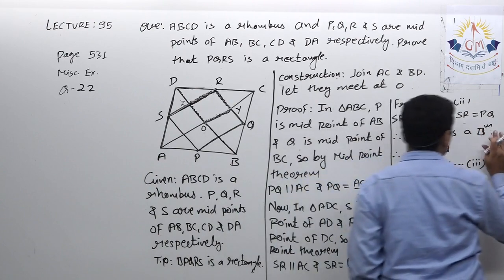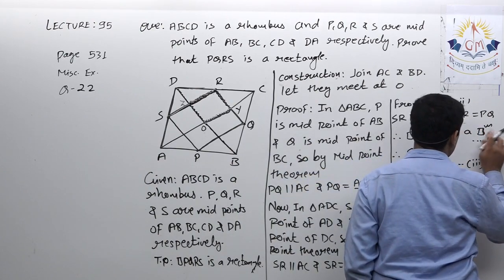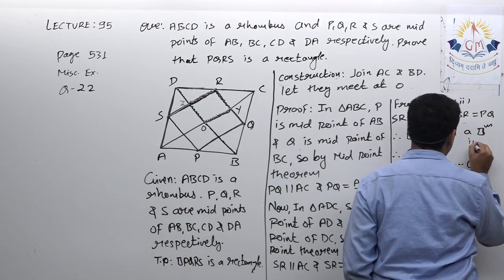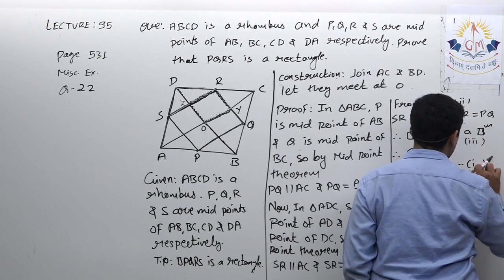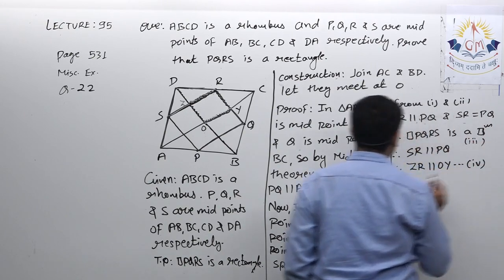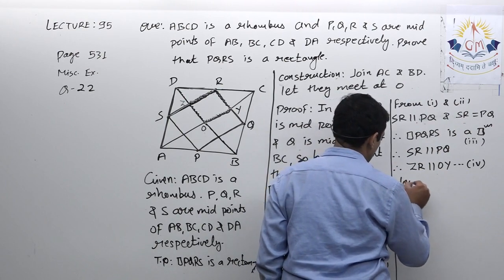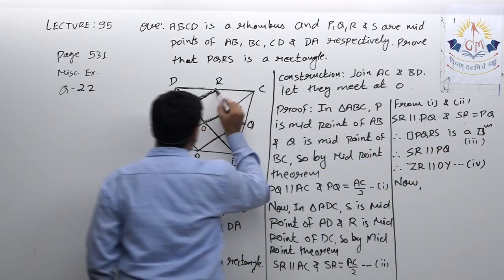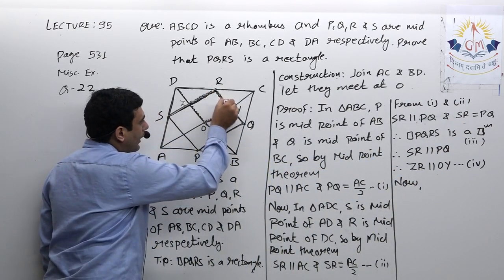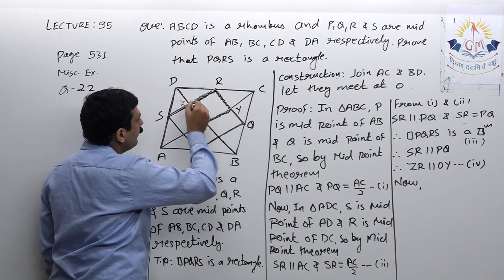Before this, let this be equation number 3: PQRS is a parallelogram. This is third, and let this be fourth. Okay, here I proved ZR parallel OY. Now I need to prove RY parallel ZO.